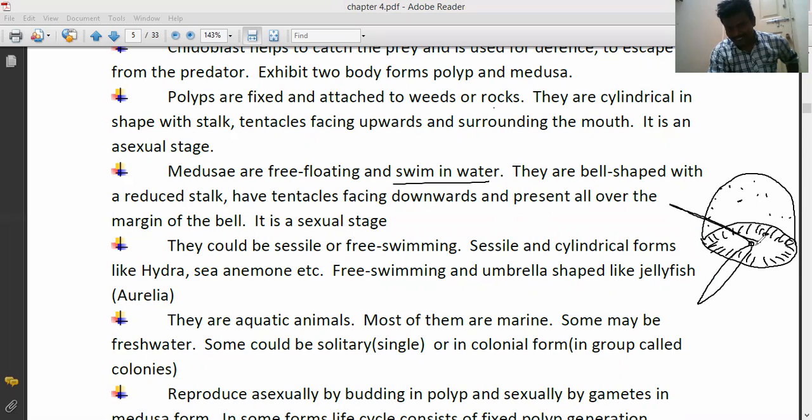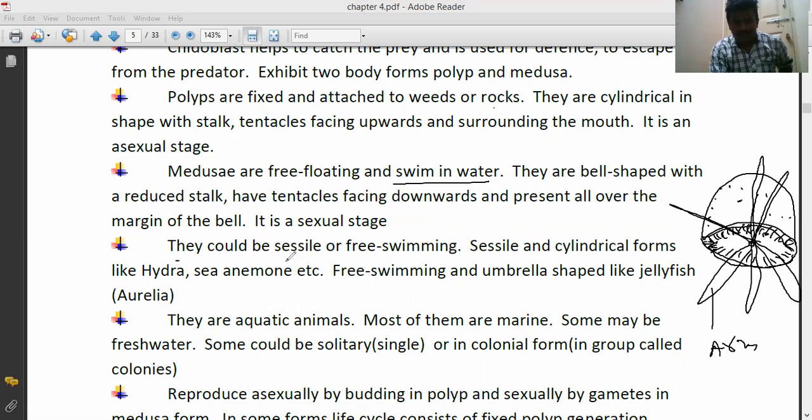These are called tentacles. They have tentacles facing downwards, present all over the margins of the bell. These are the margins of the bell, where the tentacles are present. This is the sexual stage.